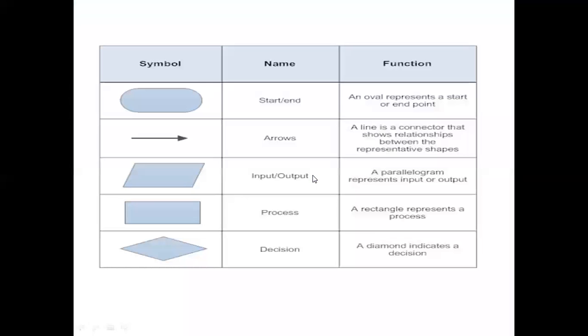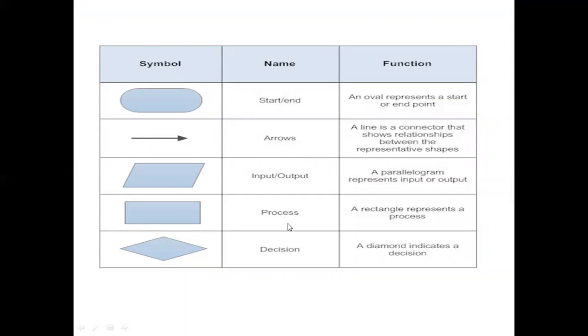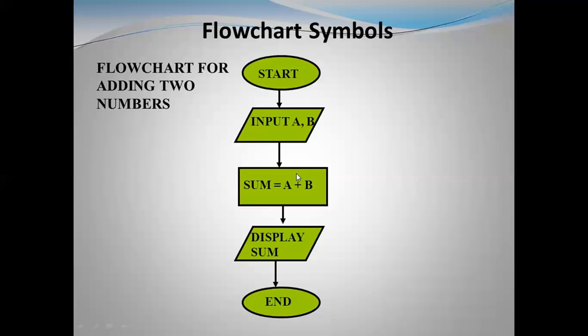What is it? It is a process diagram, a rectangle. And again a parallelogram is used for giving the output. And now this is the end of the flowchart. So it is the whole flowchart for adding two numbers.